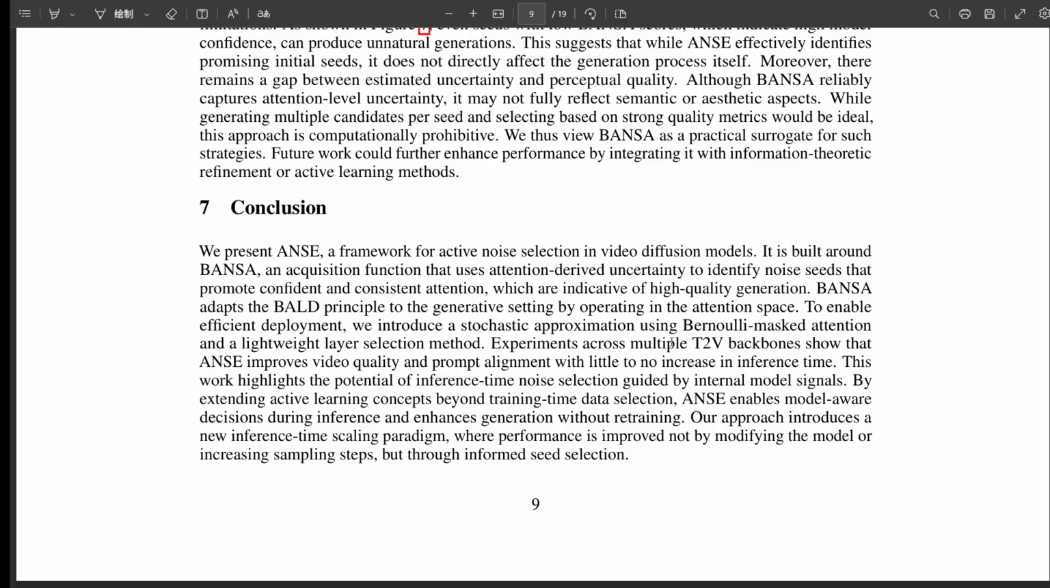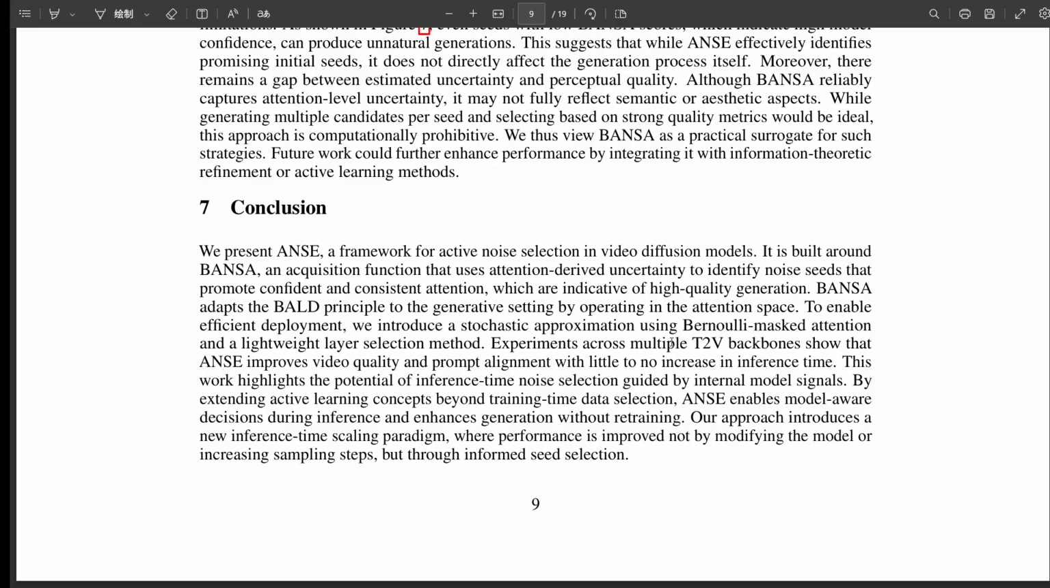This feels like a different approach to improving AI generation, doesn't it? It really does. The authors frame it as a potential new inference-time scaling paradigm. Instead of just throwing more compute at the generation steps or making models bigger, you improve performance by making a more informed choice right at the very beginning. Guided by what the model itself seems to prefer. Yeah, that quote, "This work highlights the potential of inference-time noise selection guided by internal model signals," really captures it. It's a smart way to get more out of existing models.